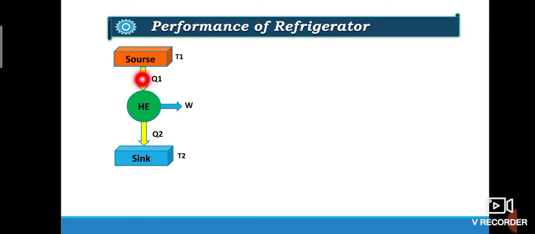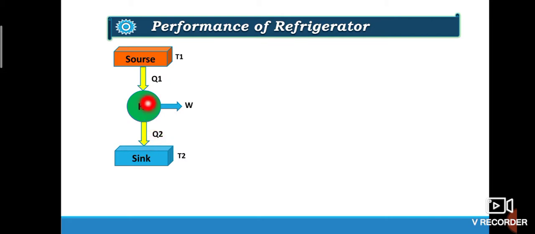In heat engine, the higher temperature T1 of source gives heat Q1 to the heat engine. Now in heat engine we get work output and some additional heat Q2 in the form of gases or other waste will be given to the surrounding or to the sink.